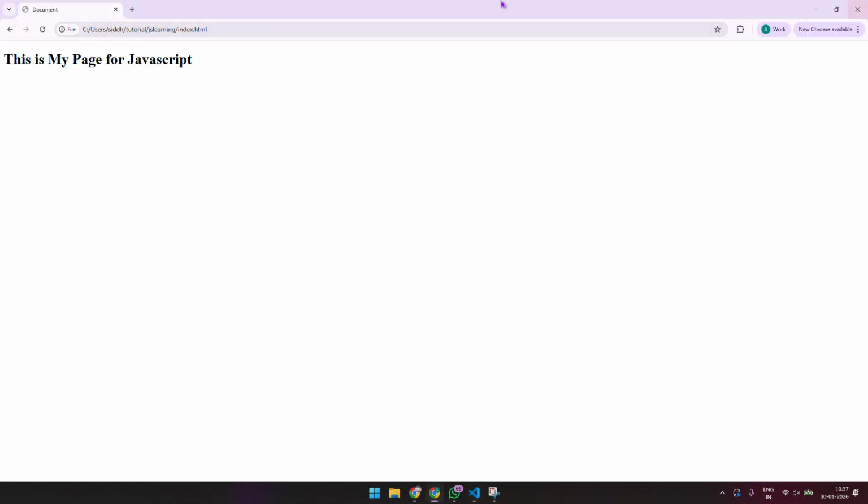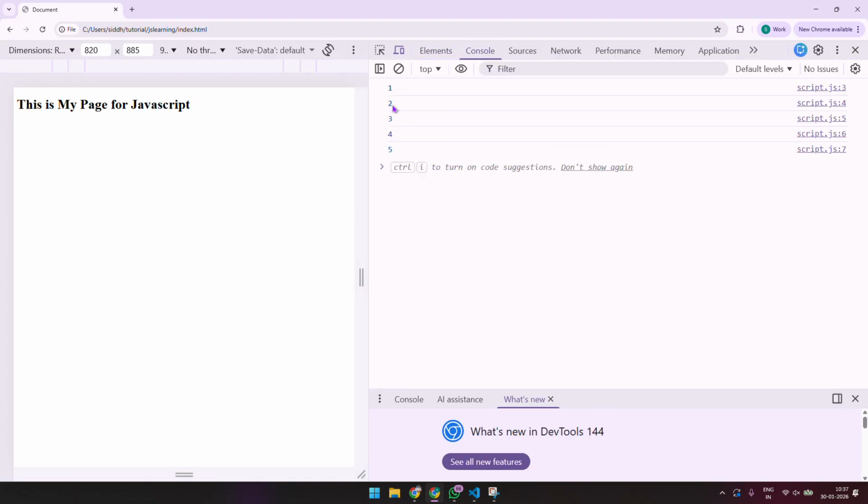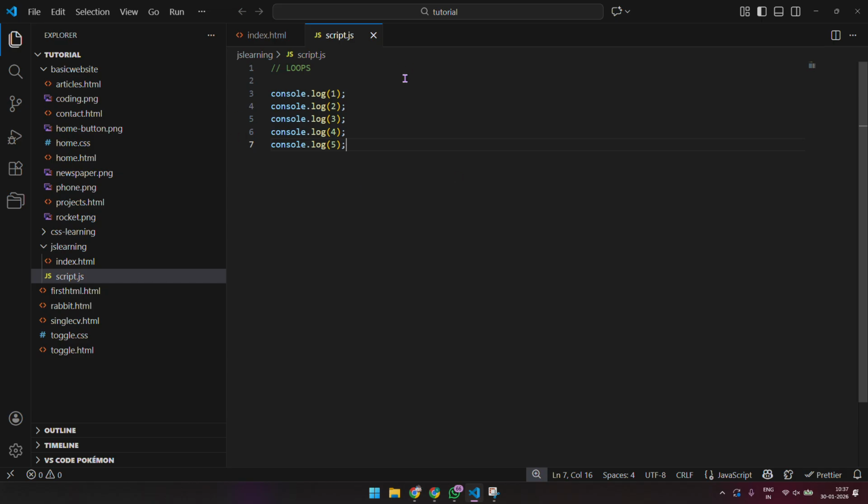And then if I reload this, I go to inspect console, I see 1 2 3 4 5, but this was a tedious affair. You have to write 5 lines to show 1 to 5. Technically this is the same statement, and the only thing that is changing is the number. So here's 1, there's 2, there's 3. If I put one variable here which changes from 1 to 5, can you do that? So for instance, we are going to discuss something called a for loop.